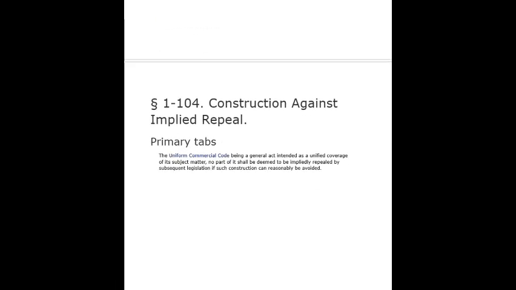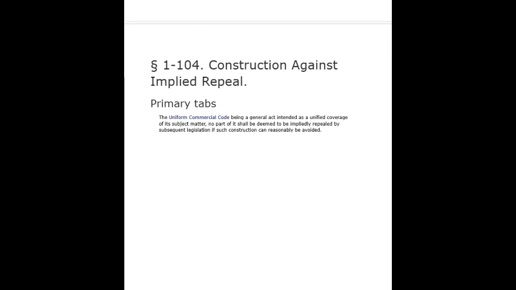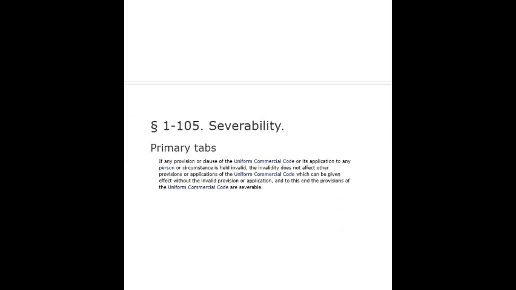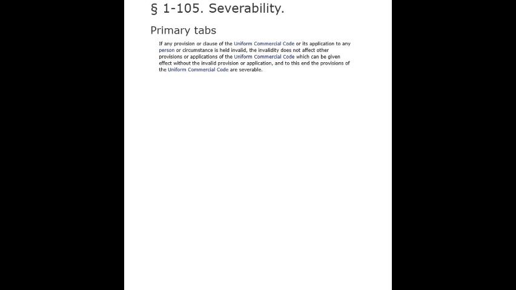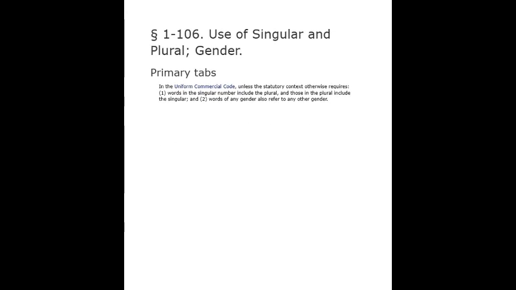Section 1-105. Severability. If any provision or clause of the Uniform Commercial Code or its application to any person or circumstance is held invalid, the invalidity does not affect other provisions or applications of the Uniform Commercial Code, which can be given effect without the invalid provision or application, and to this end the provisions of the Uniform Commercial Code are severable.